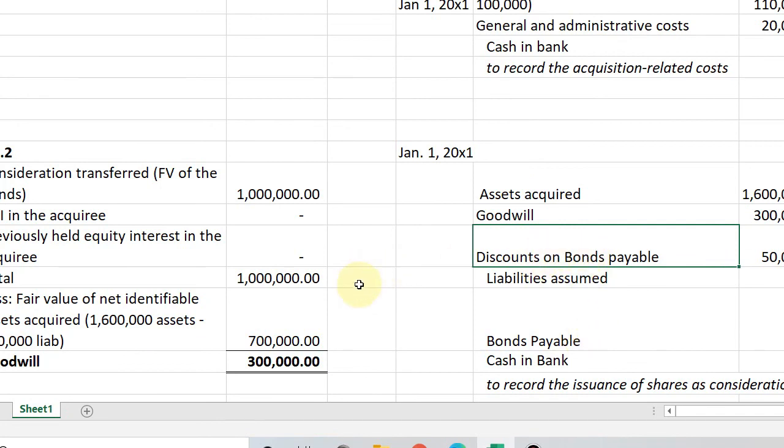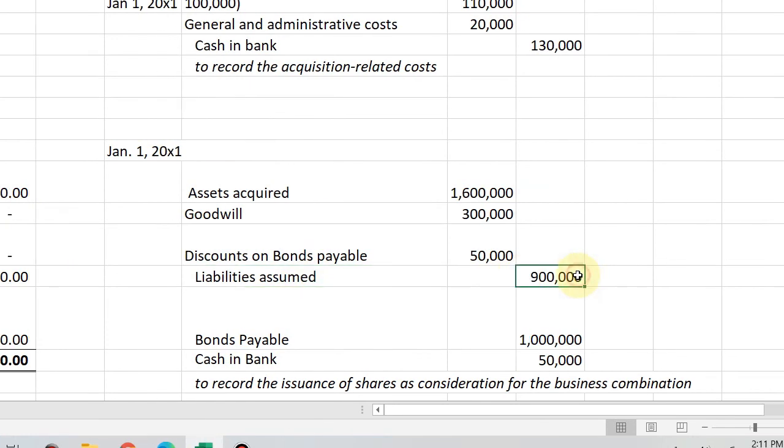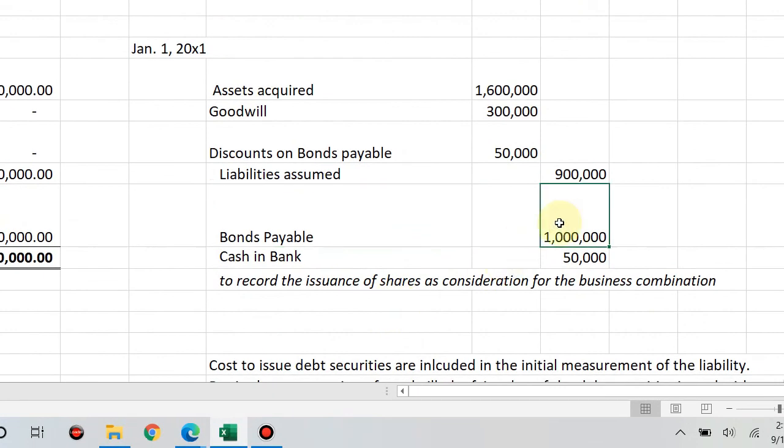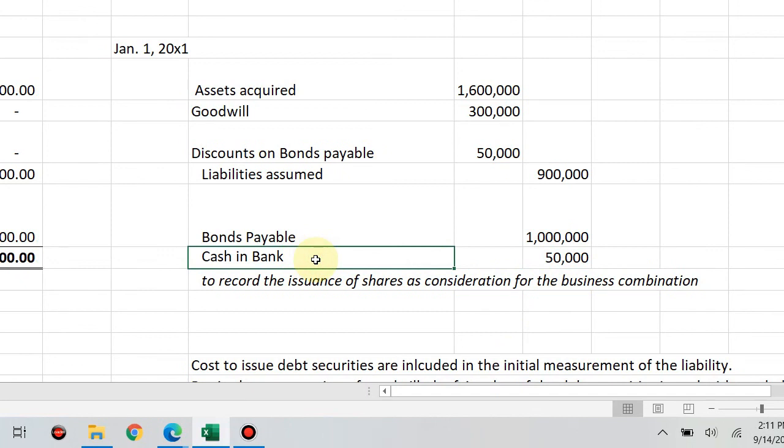Sa liabilities assumed, we have 900,000. Siyempre, recognize bonds payable na 1 million. Okay, and then cash in bank na 50,000. Ma'am, para saan yung cash in bank? Siyempre, nagbayad ka for the issuance of the debt instrument, cash in bank, 50,000.